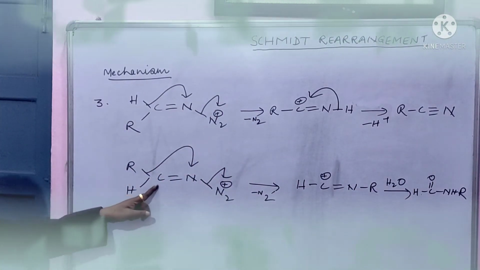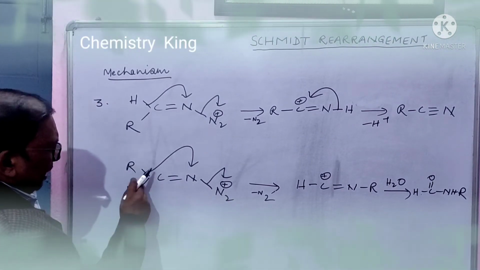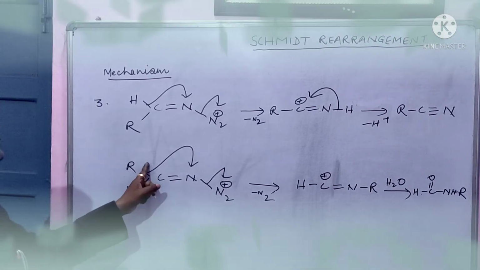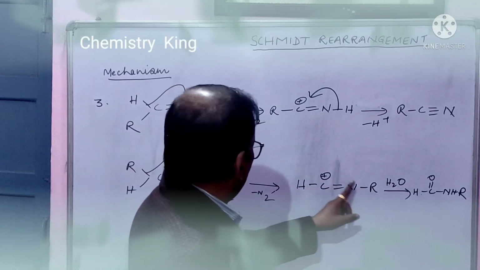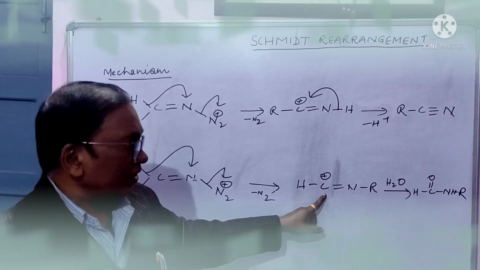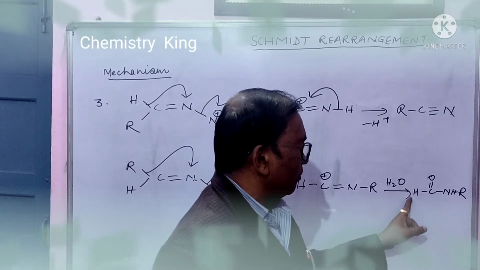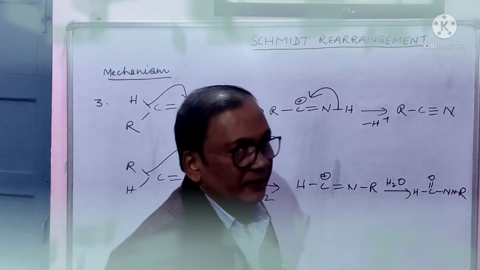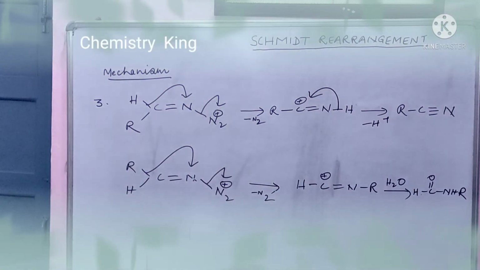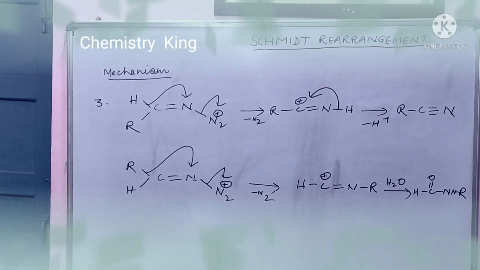And in the second isomer, nitrogen gas is evolved, and this alkyl group is trans to the diazonium nitrogen. Therefore, this alkyl group will migrate from here to here, and you will get this. Now, water will attack here, leading to this. It is N-formyl amine. Thus, you saw how aldehyde produces a mixture of products.